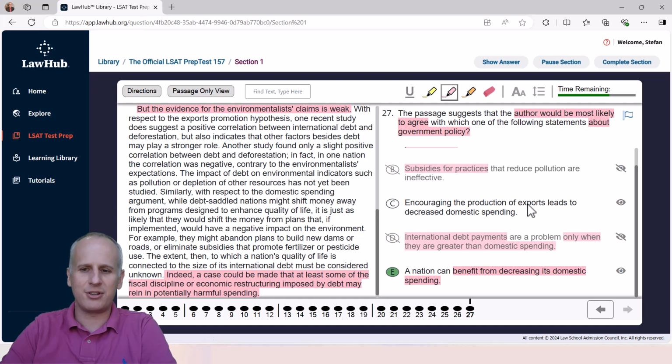And encouraging the production of exports leads to the decrease in domestic spending. Not necessarily. It was more so that you were going to have to decrease domestic spending to pay off the debt. It's not the exports directly. And this is, again, how all of our highlighting can help you be much more effective, efficient, and accurate with reading comprehension if you follow the techniques and tactics that we've illustrated through this section.